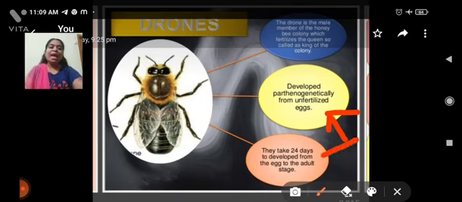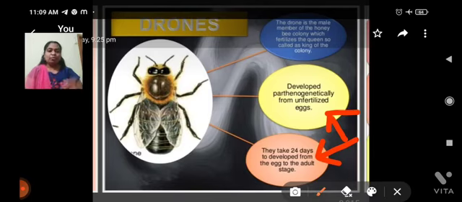Okay, what is the time duration of this development? It takes 24 days to develop from egg to drone. Okay, and in one hive, one drone will be present. That's why we call it one king present in one comb.